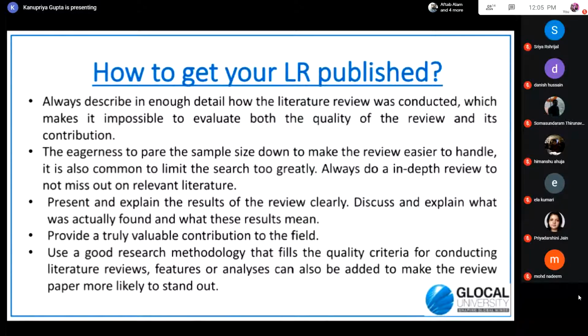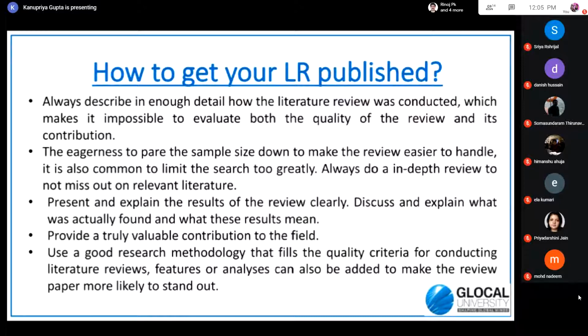So what are the different problems, and which major points should always be kept in mind by the researcher when he is communicating his paper? I'll be talking about those points. So always describe in enough detail how you conducted your literature review, the transparency: how you selected the papers, how you rejected them, how many papers turned up, which studies you took, in which countries, of which methodologies. Complete transparency of the whole process should always be there in your research paper.